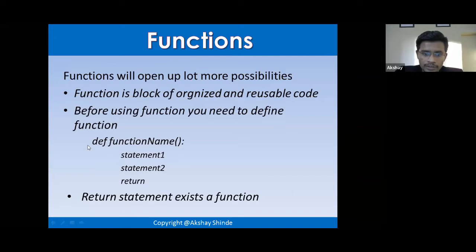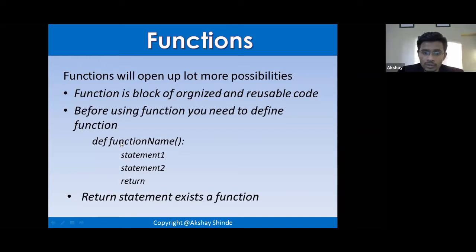So how to define that function? This is the syntax of it. You have to use the def keyword. Then you give the name of the function, then parentheses, and the first line ends with a colon. Whatever you want that function to do, all the blocks of code, or as Suraj told us, the packets, you are going to add inside it. This is the big packet, and inside it there are statements. You will write a number of statements inside that function, which we can reuse again.